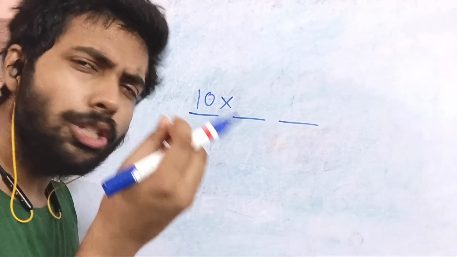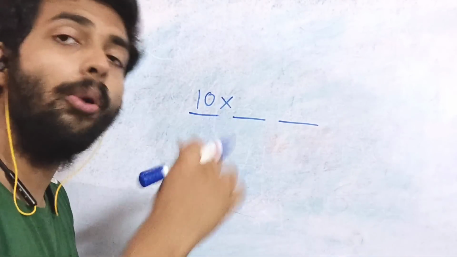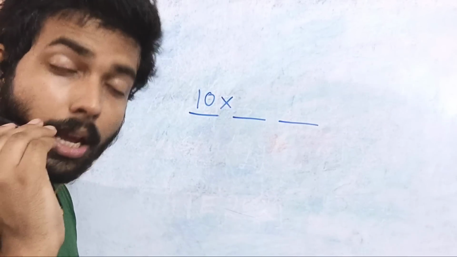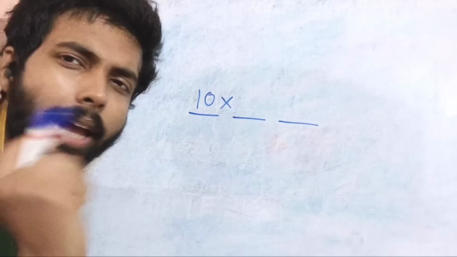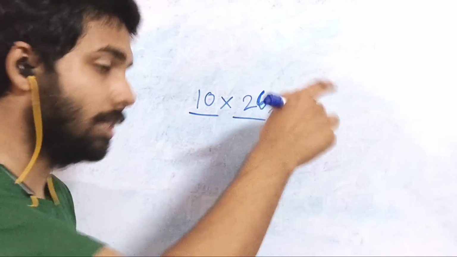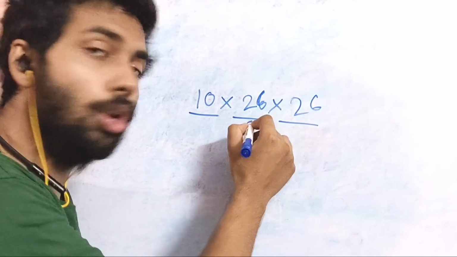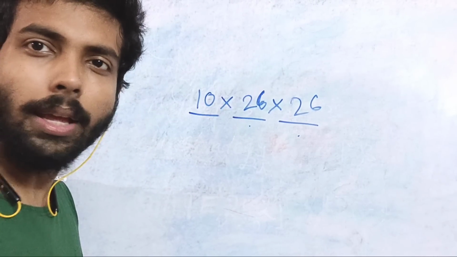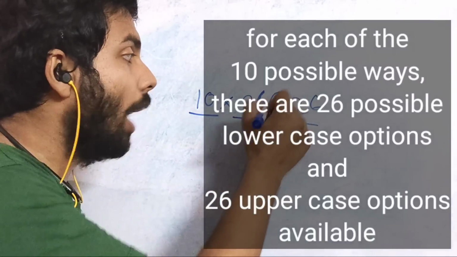Second, say any lowercase letter is there. So any lowercase letter means how many ways can it be filled? 26 total are there. Any lowercase alphabets mean 26 alphabets are there, A to Z. Any lowercase, so it's 26. And this is also going to be 26 because these two are different. This is lowercase, this is uppercase. So for lowercase there are 26 options available, and for uppercase also there are 26 options available, and all these things need to happen simultaneously.